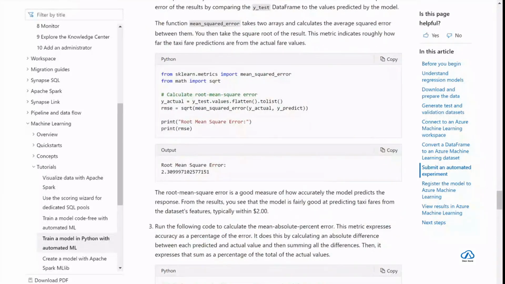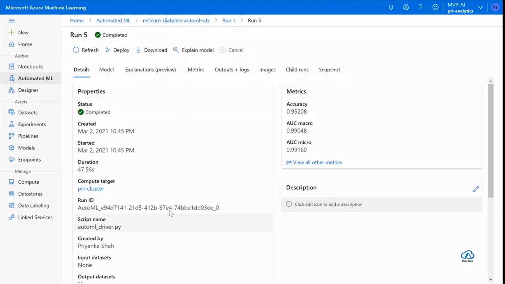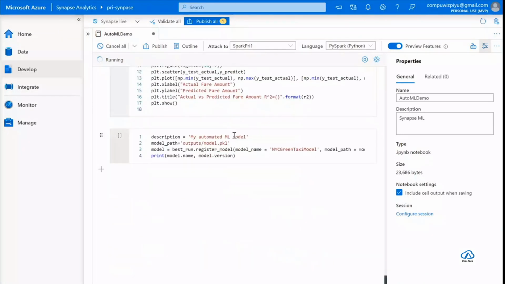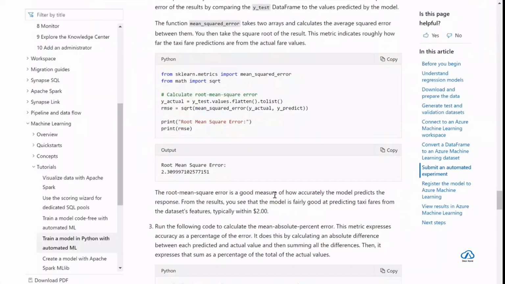Basically, whatever we are able to do from the Machine Learning AutoML portal, you can visualize all of it here in one place and then take decisions accordingly. You can then finally publish your model, and once you publish your model, you can consume it in your downstream applications. All right.